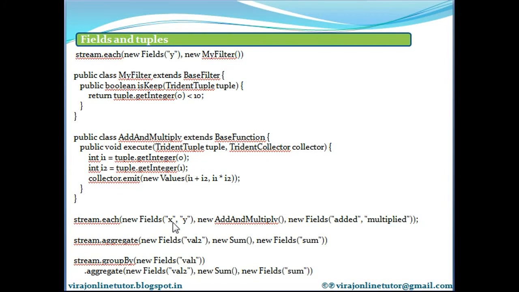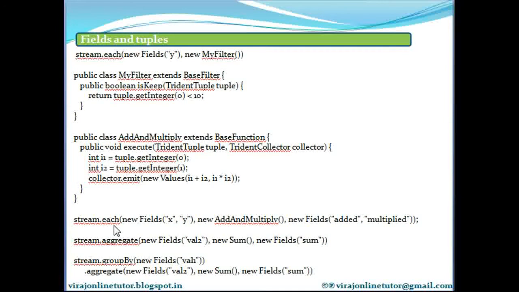You are passing x and y as the fields on which the add and multiply operation will happen. It will read x, read y, add and multiply them, and emit the result. In the added column it will have the added value of x and y, in the multiplied column it will have the multiplied value of x and y. So this is how that operation is done using the .each operator.